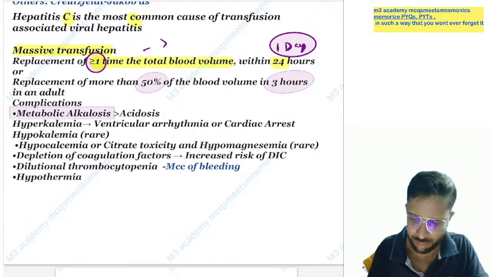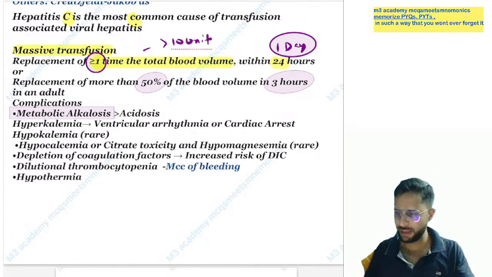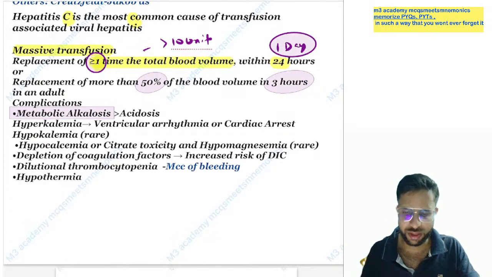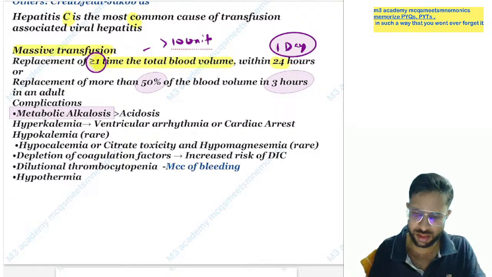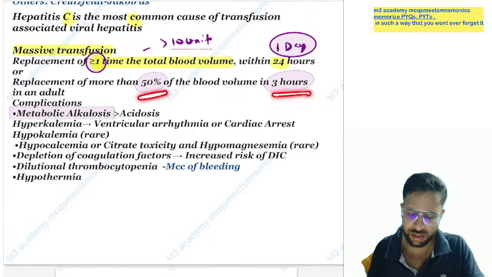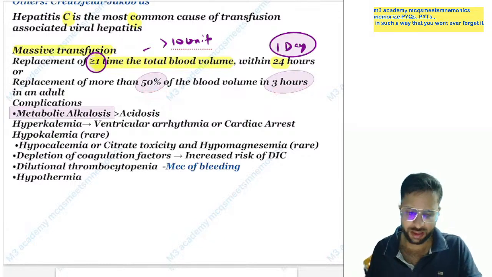Or you can say more than 10 units of blood, more than 10 units of blood. Yes, in units, what will you say, 10 units. And you can say replacement of more than 50% of the blood volume within 3 hours. Yes.